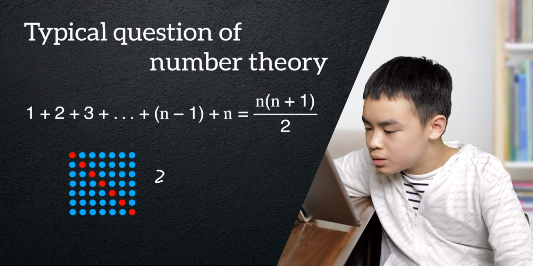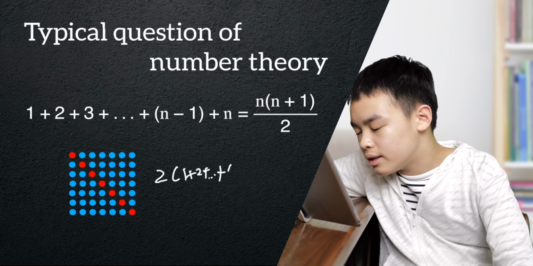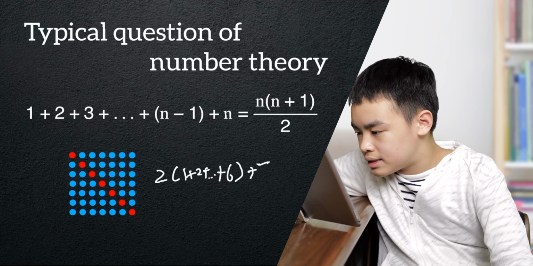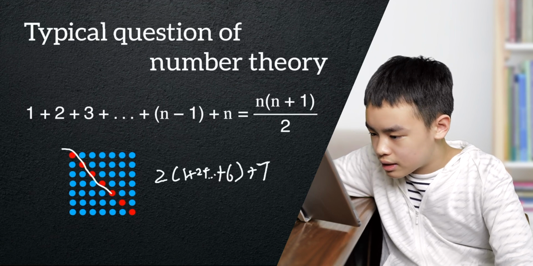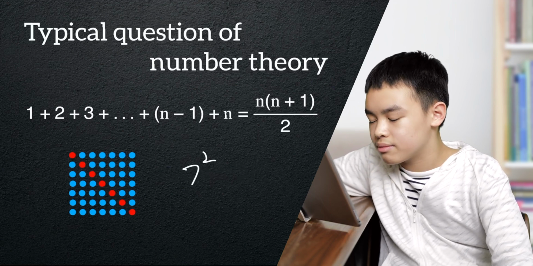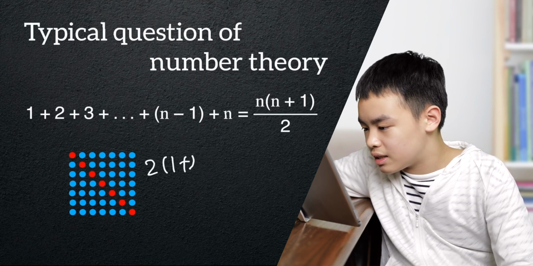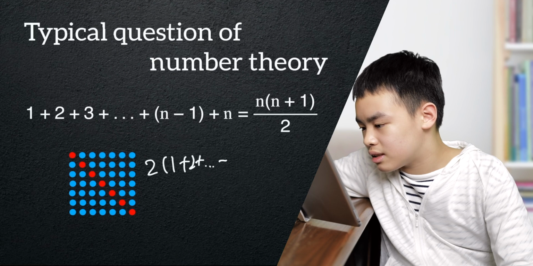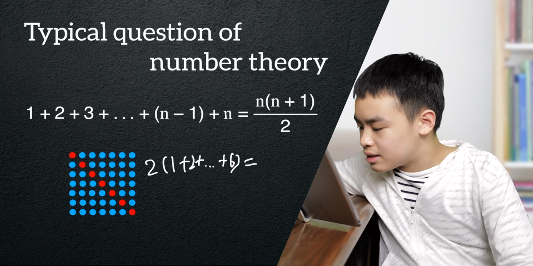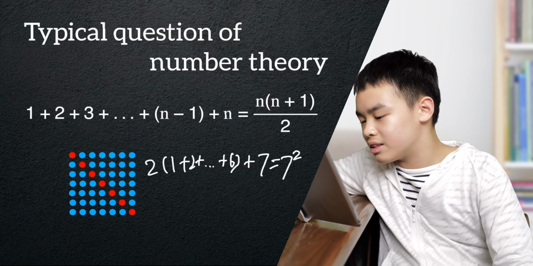So in this case, it's 2 of these 1 plus 2 triangles all the way to 6, and we add 7. This is the line that connects them together, and we get 7 squared. So I'm gonna rewrite this equation since I did accidentally click the wrong button. I'm very sorry, guys. So why is this? Why is my brain doing this to me?